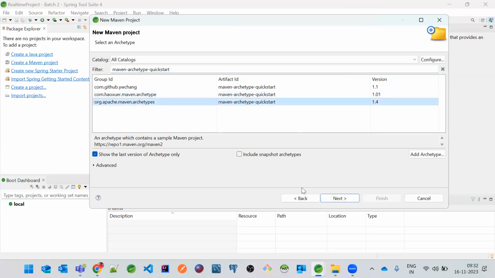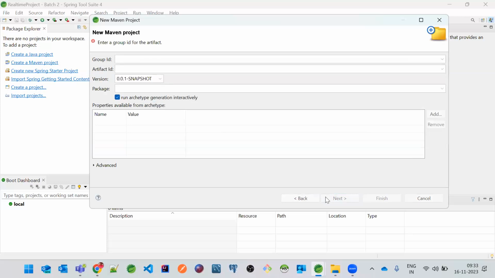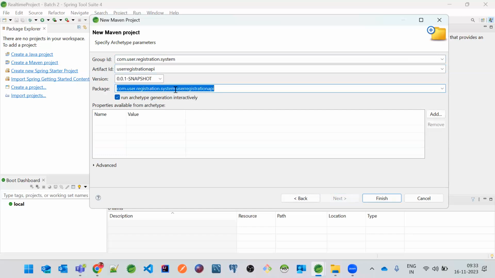So you can choose this archetype. This is one of the software provided by Maven in order to create a Java Maven project. So here I just wanted to start with com.user.registration.system. And also, I'll just give this as user registration API. And here you can just remove this one, it is not required.